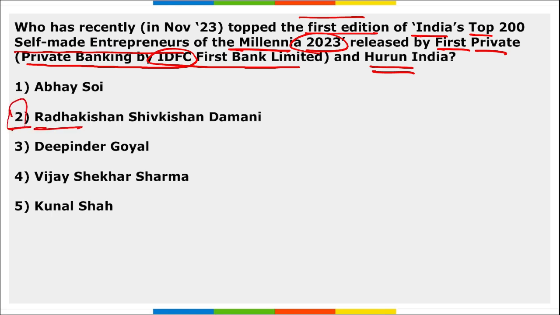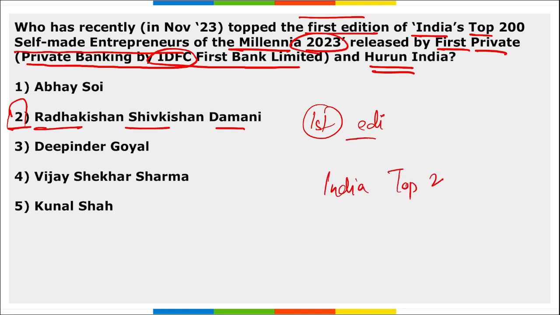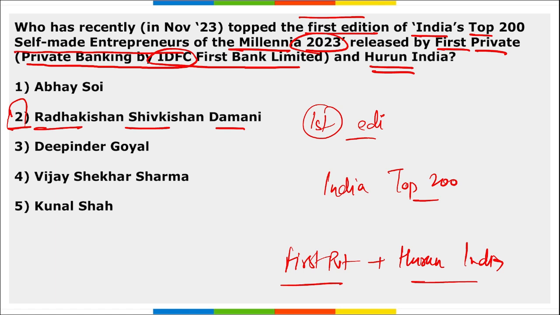I repeat, Radhakrishan Shiv Kishan Damani has topped the first edition of India's Top 200 Self-Made Entrepreneurs of the Millennia 2023 list. This list was released by First Private along with Hurun India. Who released it? First Private and Hurun India together released this list.